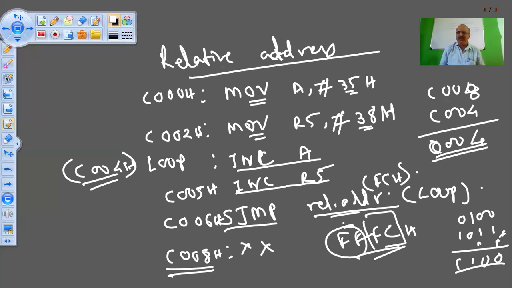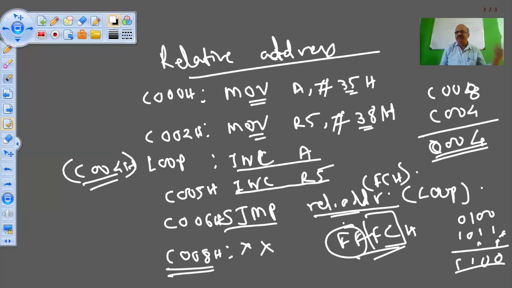Okay, what do you mean by relative address? Means how much away I am from the jump instruction. Or where I want to jump from the SJMP instruction, correct? So I am taking a jump which is, you can say, how many bytes? 1 2 3 4.